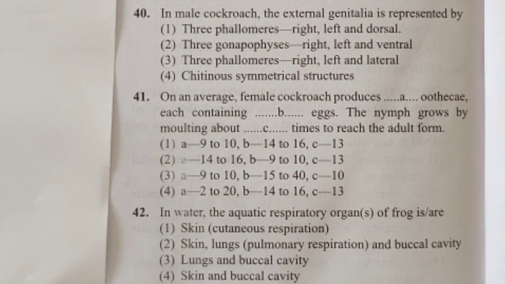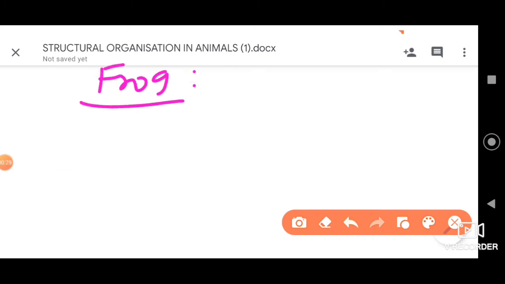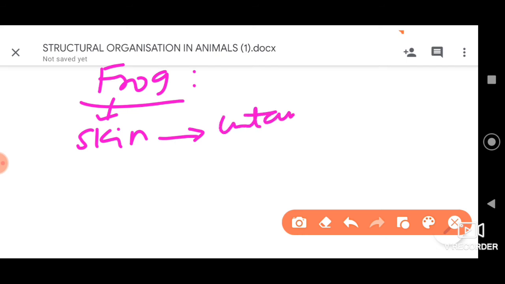See dear students, here in the given options, let me tell you, frog has 3 types of respiration. One is it can occur through the skin. If it occurs through the skin, we call that cutaneous respiration. This is the first one.